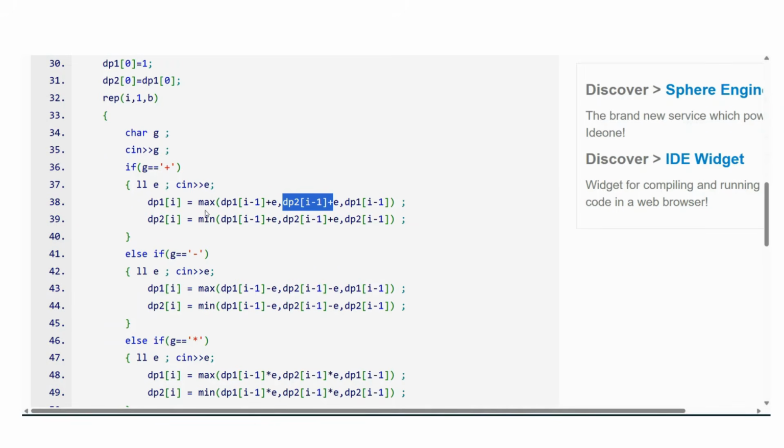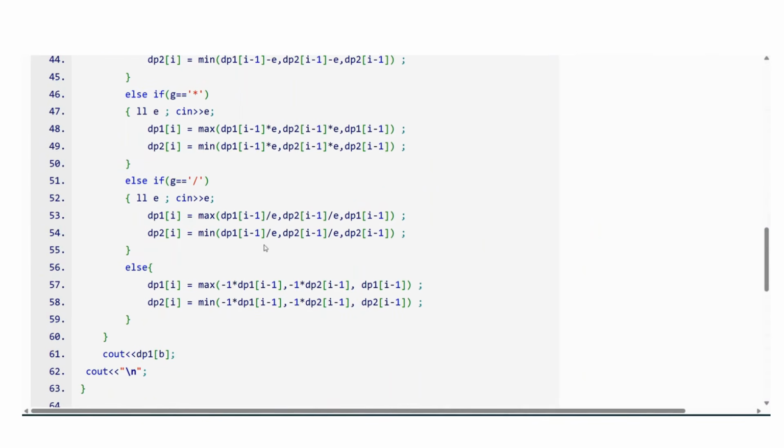So here you can see that for dp max of I, only dp max I minus 1 plus E and dp max I minus 1 was enough. But then also I've written, what if I add a positive number to the minimum dp till previous? This is never going to compete with these two, but still I've written. All these are nice. The division is also nice.